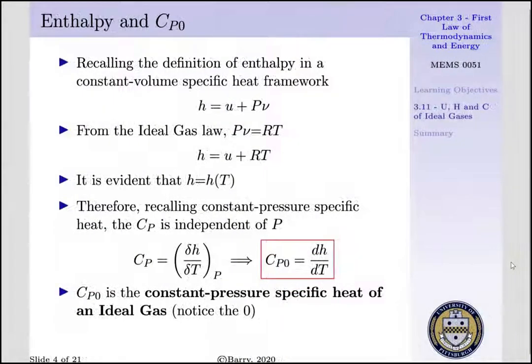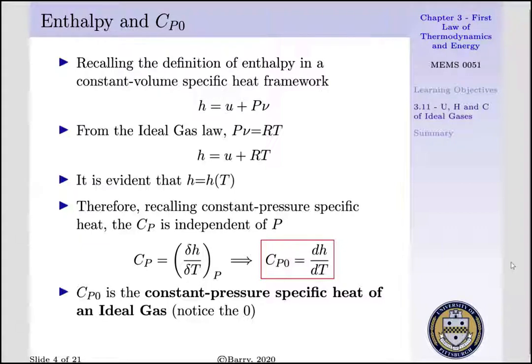Now that we've defined our constant volume specific heat for an ideal gas, let's look at our constant pressure specific heat for an ideal gas. We're going to recall the definition of enthalpy in our previous framework. Enthalpy is equal to internal energy plus our pressure times our specific volume. If we recall from the ideal gas law, our pressure times our specific volume was simply equal to our gas constant times our temperature. Or we could say H is equal to U plus RT. And once again, we see that our enthalpy is a strong function of temperature. That is, our internal energy is a function of temperature, and RT is also a function of temperature.